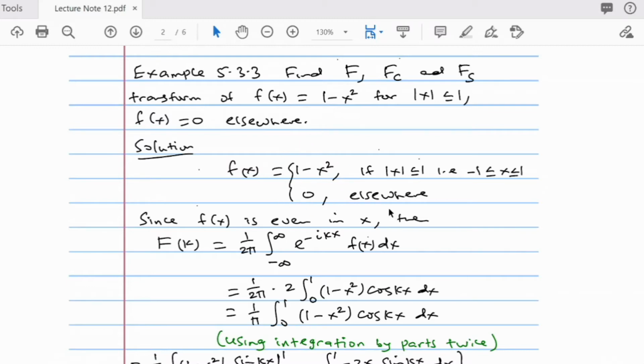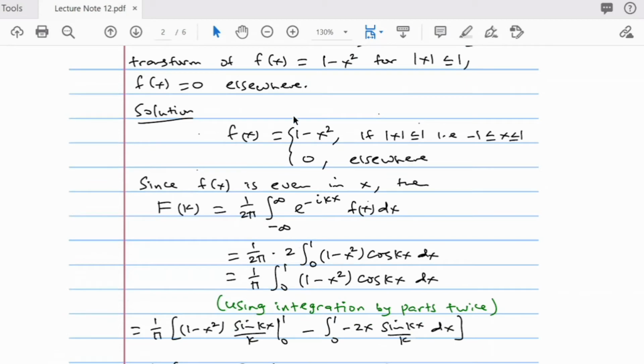Because it's an even function in x, then our F of k by definition, the Fourier transform by definition, is this. Because our function is even, we are going to have twice the integral from 0 to 1 of 1 minus x squared times cos kx dx, times 1 over 2 pi. Between 0 and 1, f of x is 1 minus x squared. Here you are going to use integration by parts twice, which I've repeatedly told you to do, to evaluate this integral.